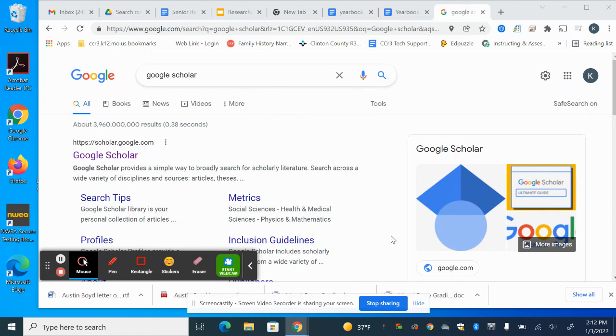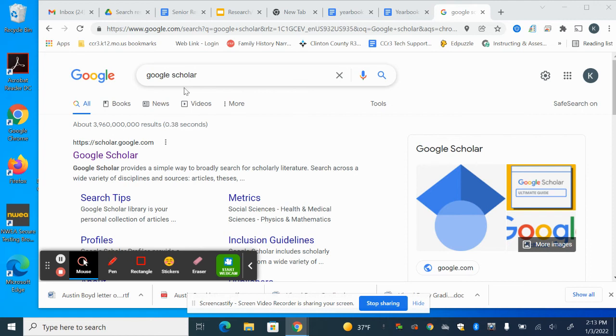Part of researching requires you to look at scholarly articles. All of us are most tempted just to do a random Google search, which can sometimes give us some really good sources. But I always want you to look for scholarly material as well. Unfortunately, here at CCR3, we don't have access to any of the databases that you might at larger schools, but we can still find quality pieces of information by going to Google Scholar. So if you just do a random Google search, start with Google Scholar.